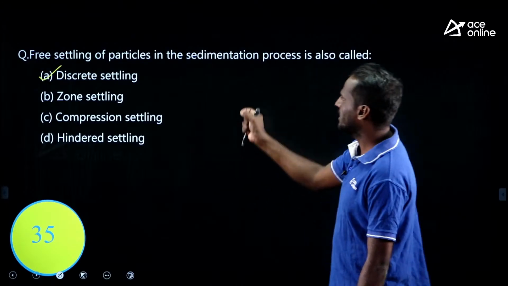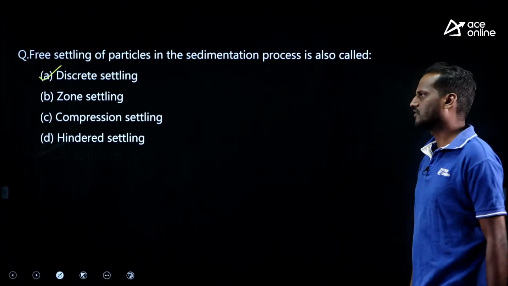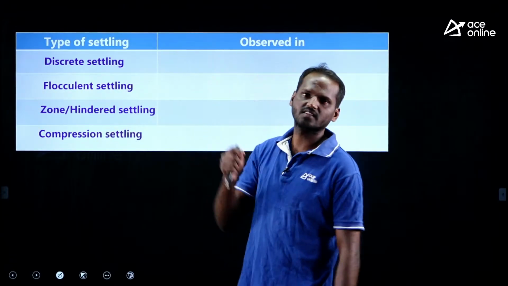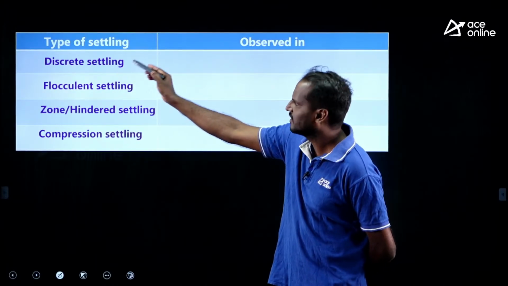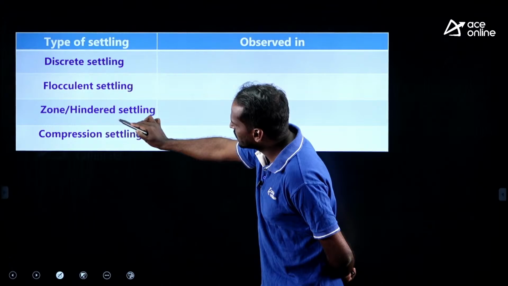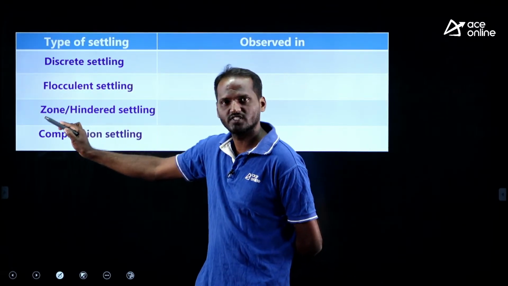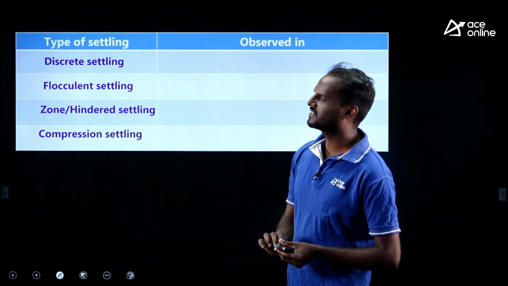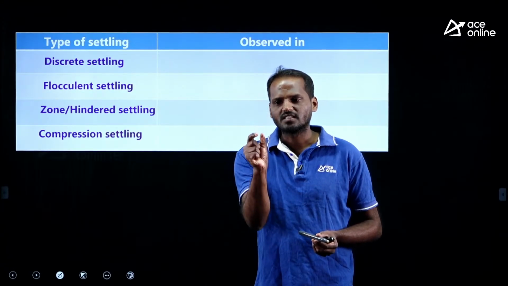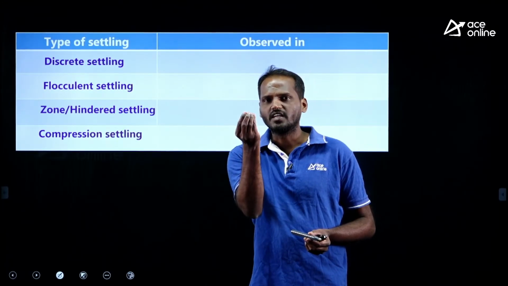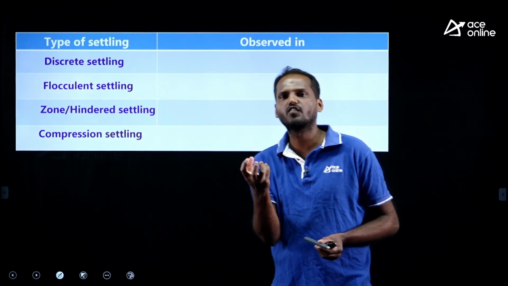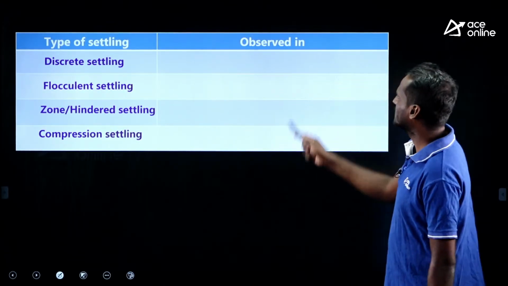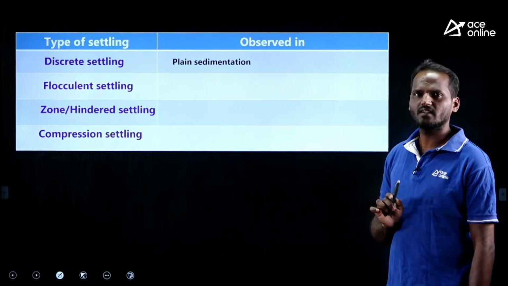Let me give you some idea about all the settlings we usually observe. Let us look at this. We have these 4 kinds of settling. Type 1 is discrete settling, type 2 is flocculent settling, type 3 is zone or hindered settling, both are same, and type 4 is compression settling. In discrete settling, individual particles settle under the influence of gravity, which is observed in plain sedimentation.